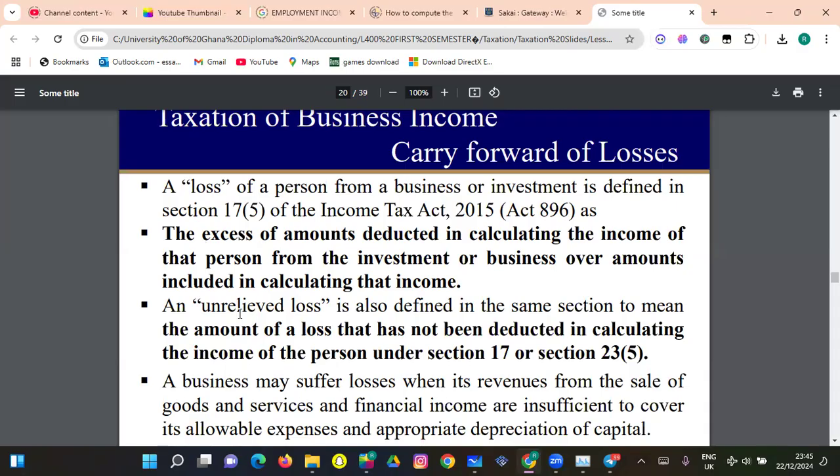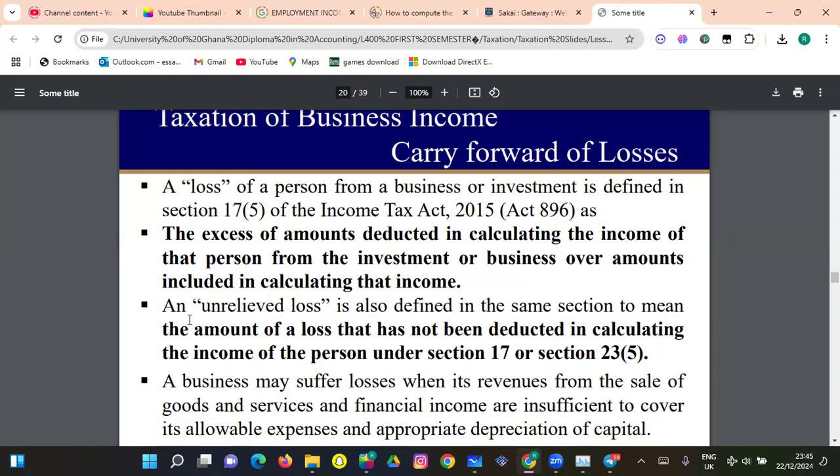So remember, as normal accountants, we know that loss occurs when our expenses are more than our income. So basically, that's the same thing here. When the allowable deductions are more than the computed revenue by the tax man, then they term it as a loss, since the allowable deduction is more than your income, right?